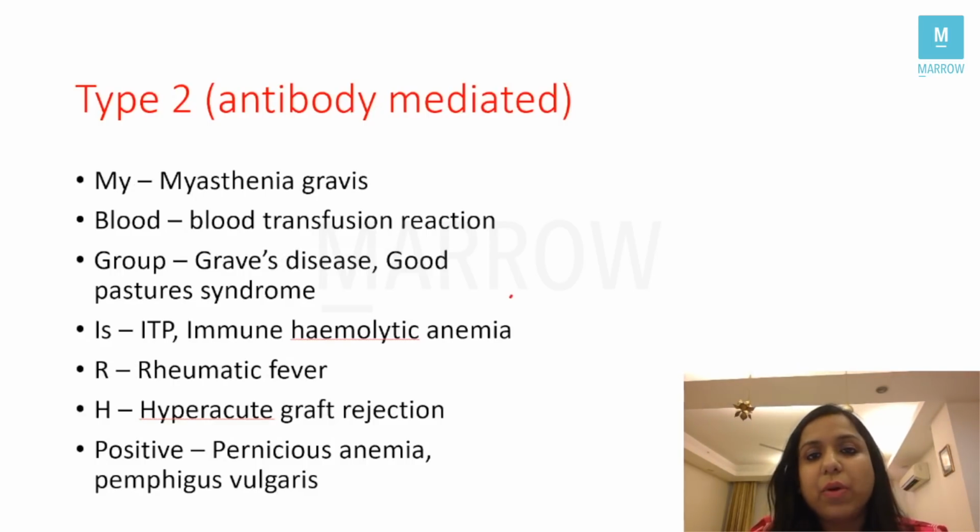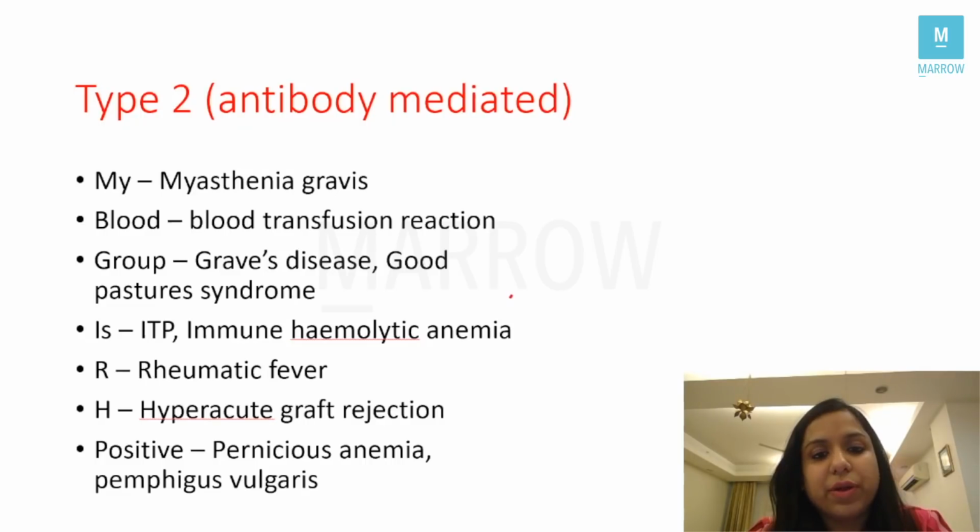For that, I always tell an excellent mnemonic to remember the examples, because this is a very frequently asked question in all the exams, students. Which of the following is not a type 2 hypersensitivity reaction? So the mnemonic is, my blood group is Rh positive. M for myasthenia gravis, B for blood transfusion reaction, G for Graves' disease and Goodpasture syndrome, I for ITP and immune hemolytic anemia, R for rheumatic fever, H for hyperacute graft rejection, and P for pernicious anemia and pemphigus vulgaris, right?